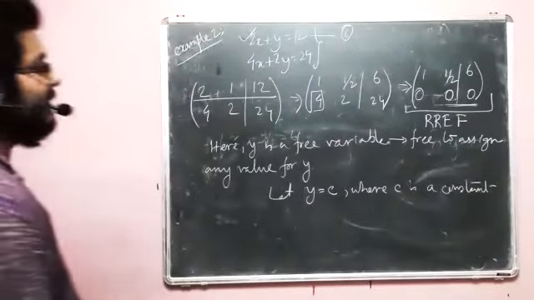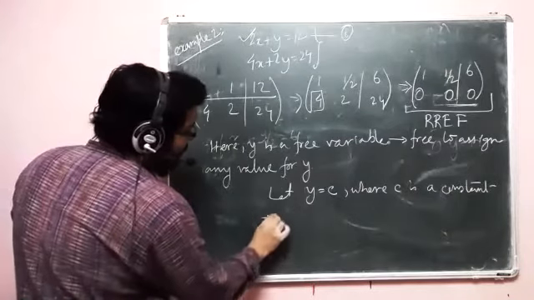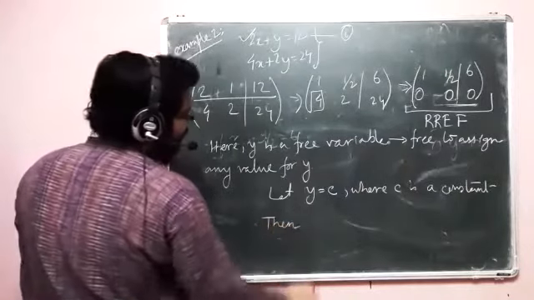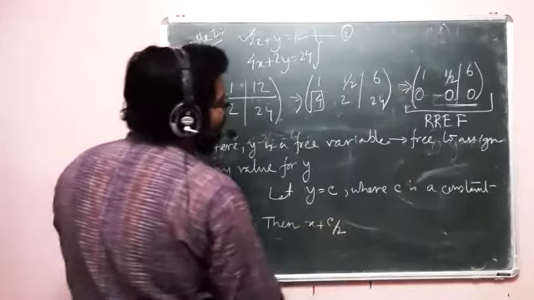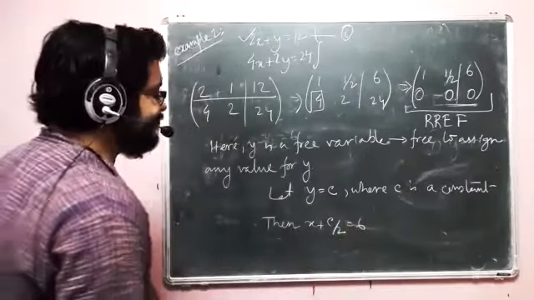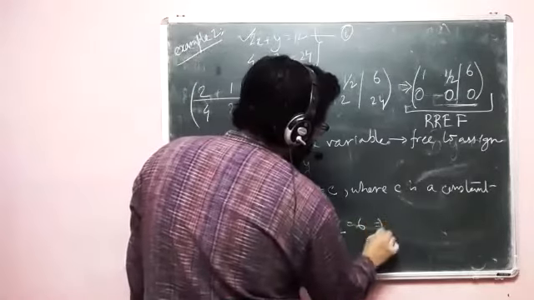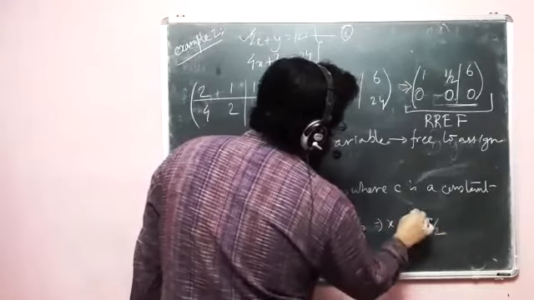All right. Now, what do we have? Then x plus c by 2 is equal to 6, which implies x equals 6 minus c by 2.